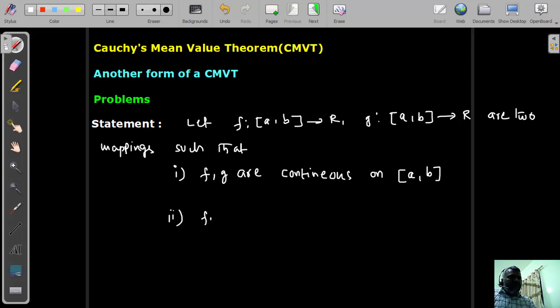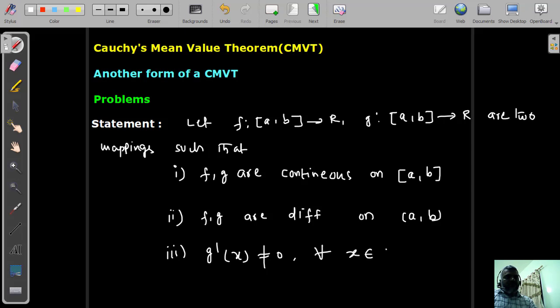Next, f, g are differentiable, or we can say derivable, on the open interval (a, b). The third condition also: g'(x) is not equal to 0 for all x belongs to the open interval (a, b). If any two functions satisfy these three conditions, both continuous on the closed interval [a, b] and both differentiable on the open interval (a, b), excluding endpoints, and g'(x) is not equal to 0 for all x in (a, b),